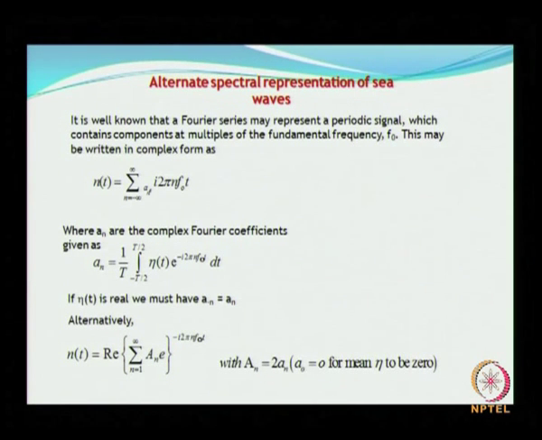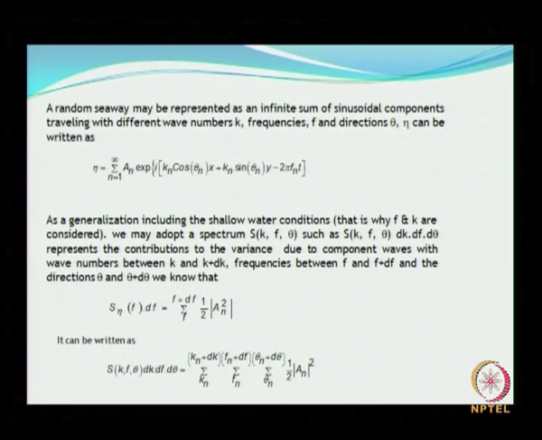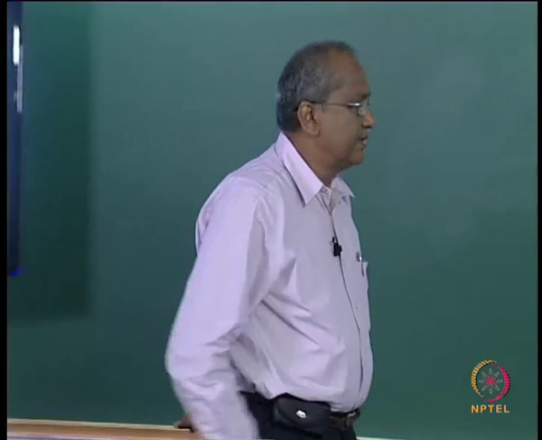Is that clear? So, with this background, a random sea wave may be represented as an infinite sum of sinusoidal components traveling with different wave numbers or frequencies and directions, which can be given as the equation represented there, and this is referred to as the single summation model. In the earlier case we had double summation, now we are having only single summation.